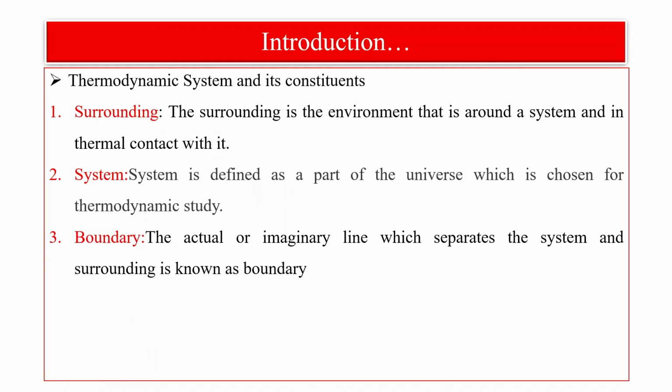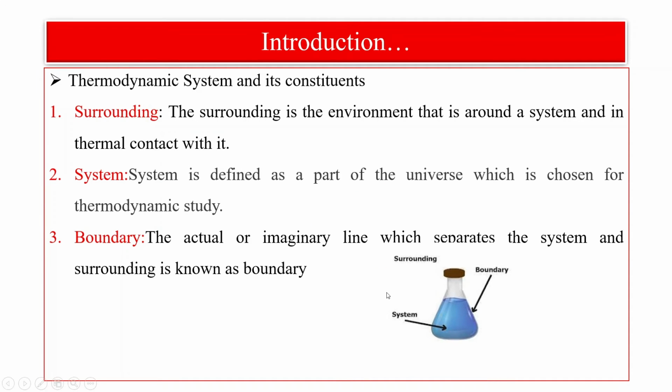The boundary is the actual or imaginary line which separates the system and the surrounding. By the way, there is a fixed boundary and a movable boundary. Sometimes there is also an imaginary boundary. For doing some calculations, we imagine or draw a boundary, and that is considered an imaginary boundary in a system.